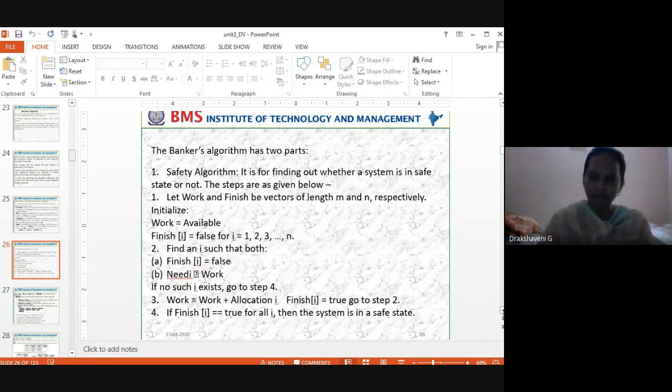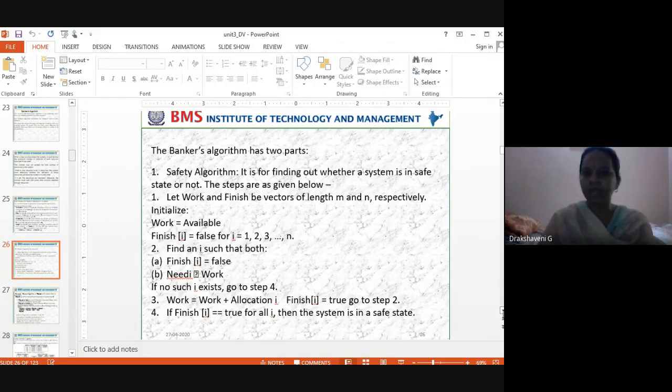Initially, before starting, we make finish equal to false because we have not started. So that's what the finish array is, false initially. For an i such that both finish of i is false and need is less than or equal to work, it means whatever Chaitra needs, whether it is available, all three, yes, I have given, because it is available with me. One CPU, one printer, one book was available, then I have given all these three to Chaitra.